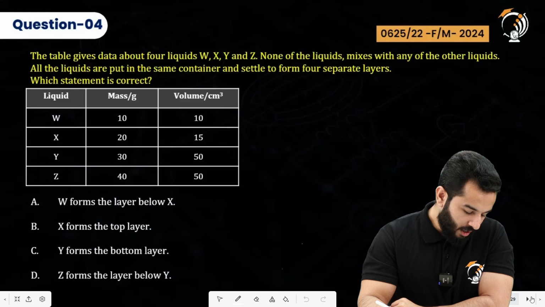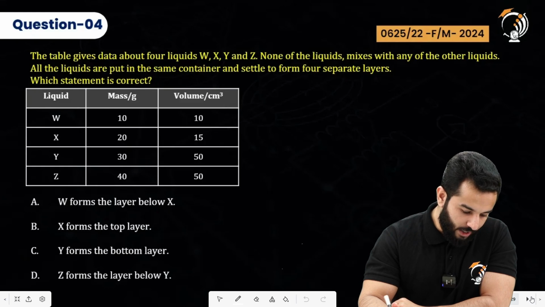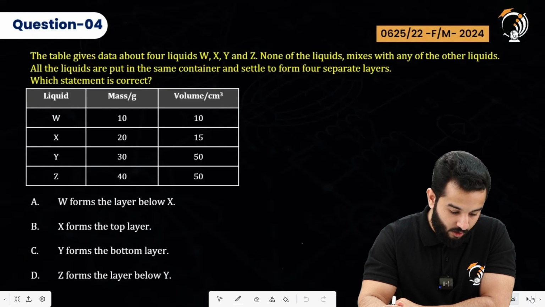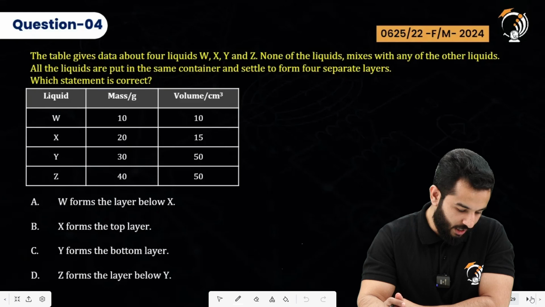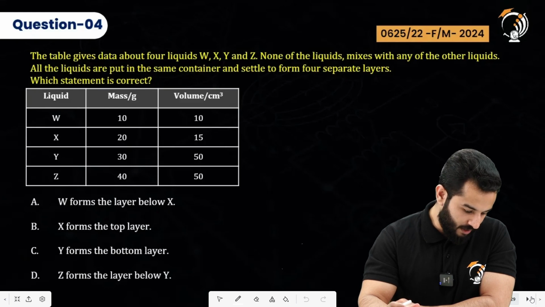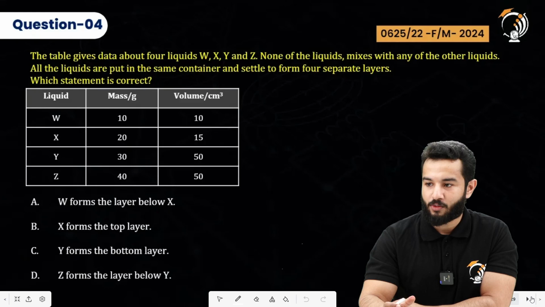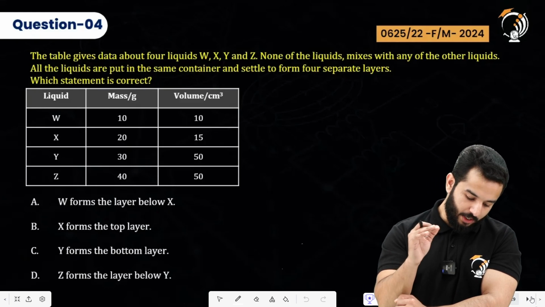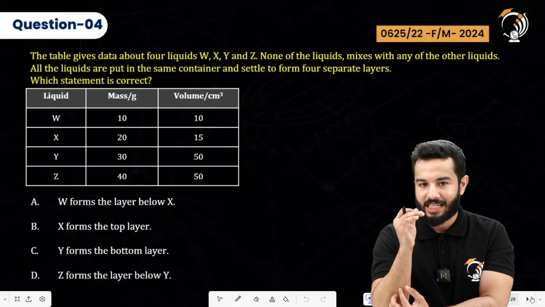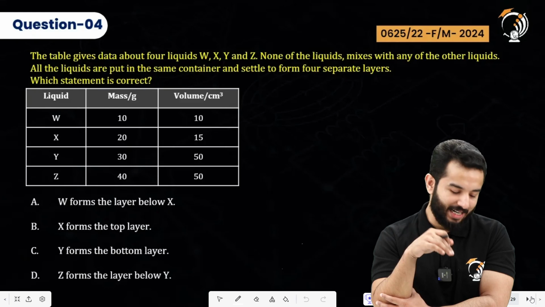Fourth one, a table gives data about 4 liquids W, X, Y, and Z. None of the liquids mixes with any of the other liquids. All the liquids are put into the same container and settled to form the 4 separate layers. Which statement is correct? So again, this is what I was talking about. The liquid which is going to form the top layer is the liquid which has got the least density.